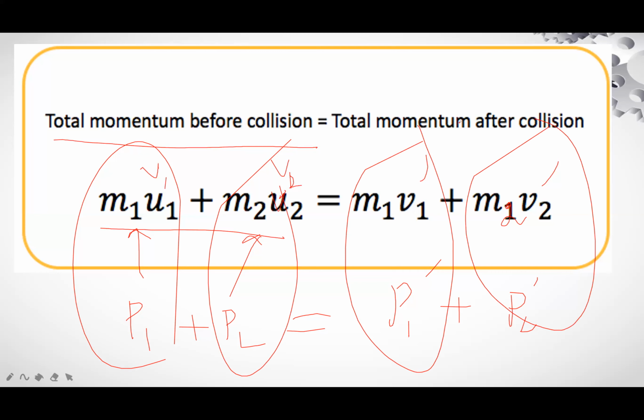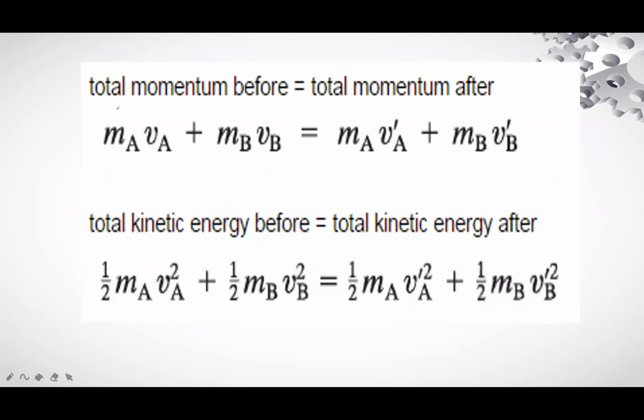This is the statement of the law of conservation of momentum: total momentum before collision equals total momentum after collision. VA means V1. Here V1, V2, V1 prime, V2 prime. According to the law of conservation of energy, total kinetic energy before collision equals total kinetic energy after collision.